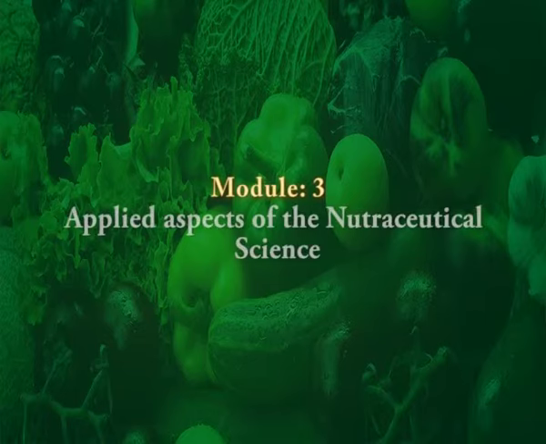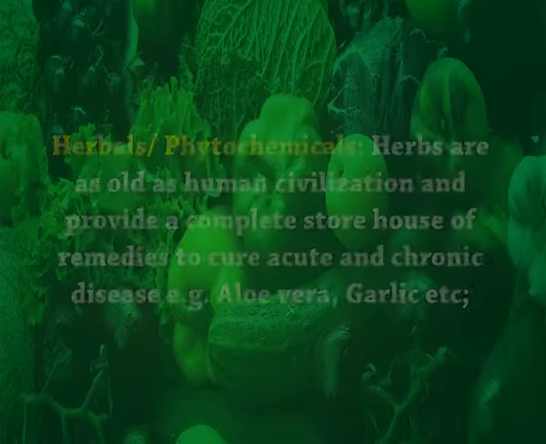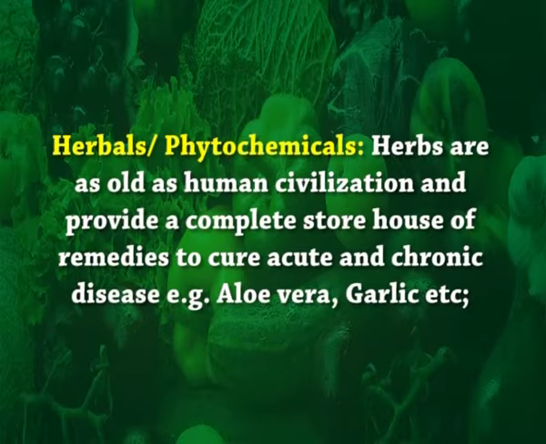Dear students, now we move on to module 3, which is related to applied aspects of nutraceutical science. Nutraceuticals mainly consist of, first, nutrients, the substances which have established nutritional functions like vitamins, minerals, amino acids, fatty acids, etc. Second one is herbals and phytochemicals. Herbs are as old as human civilization and provide a complete storehouse of remedies to cure acute and chronic diseases, like aloe vera, garlic, etc.